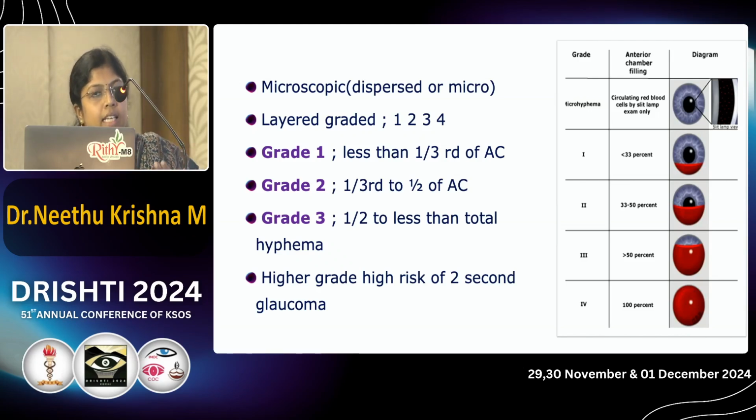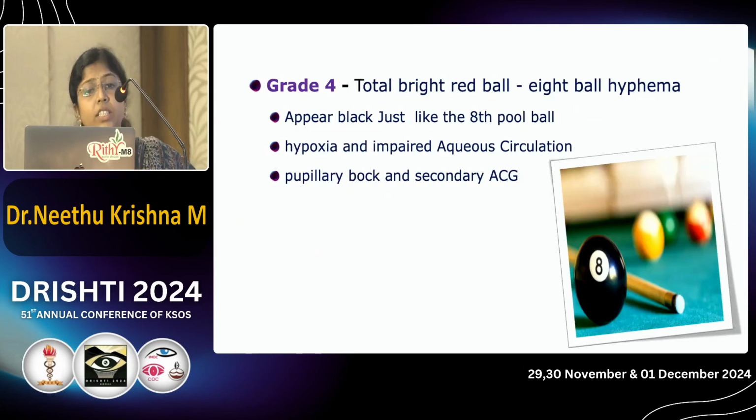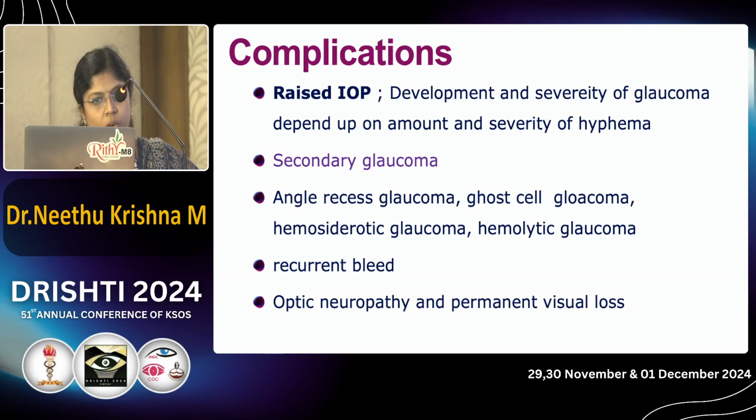As the grades increase, the severity of hyphema and complications increase. In case of grade 4, there is total hyphema. It is also known as 8-ball hyphema, because it appears black or dull red, like an 8-pool ball. It occurs due to hypoxia and impaired aqueous circulation. The most common complications related to grade 4 are pupillary block and secondary angle closure glaucoma.